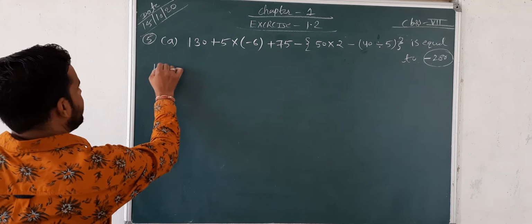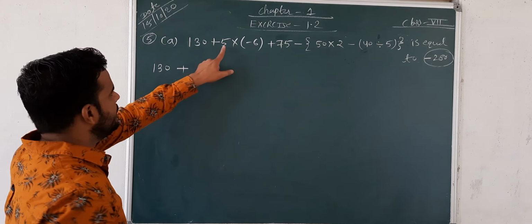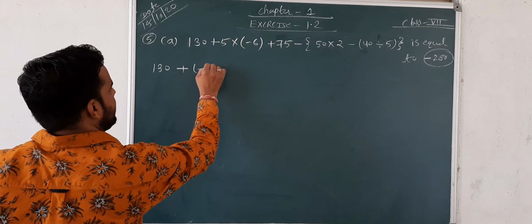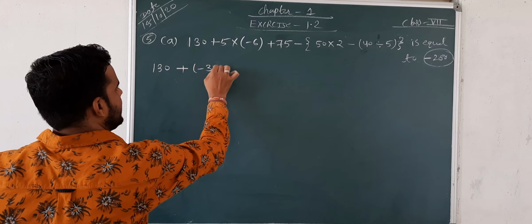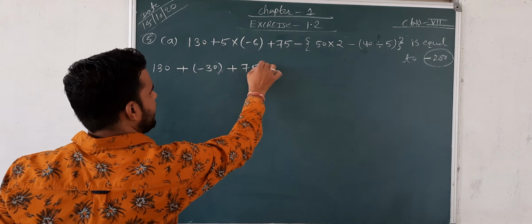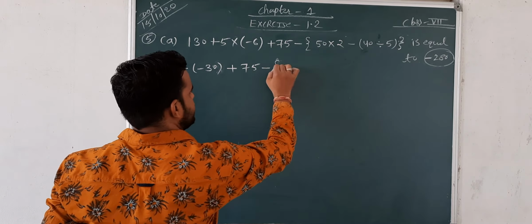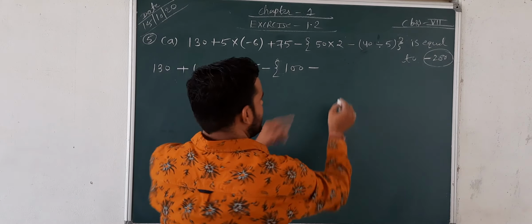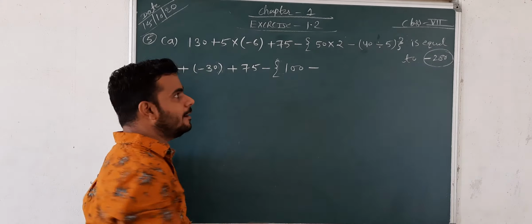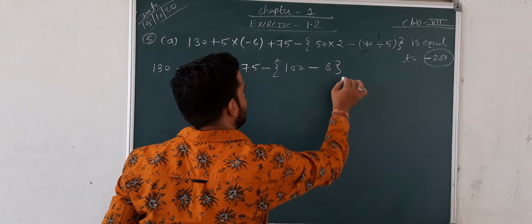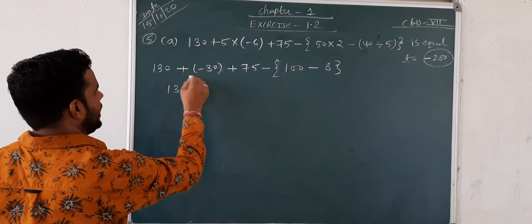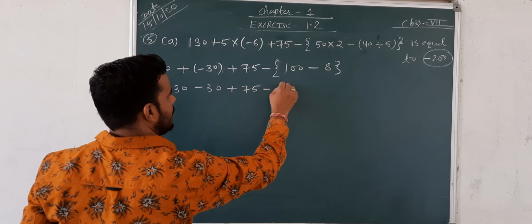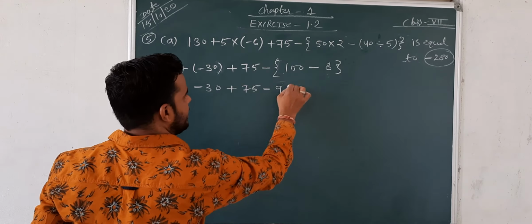Negative 130 plus 5 multiply 6, both are multiply, 6 multiply 5, then negative 30, afterwards plus 75 minus 50 multiply 2, 50 multiply 2 then 100 minus 40 divided by 5, 5 8 ja 40, afterwards negative 130 plus minus 30 plus 75 minus 100 minus 8 then 92.